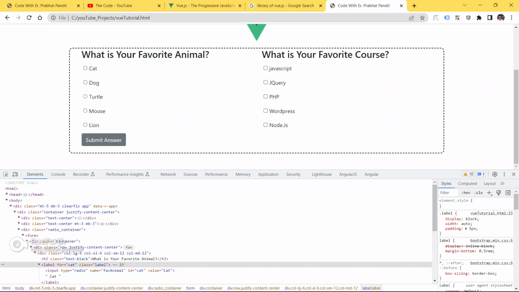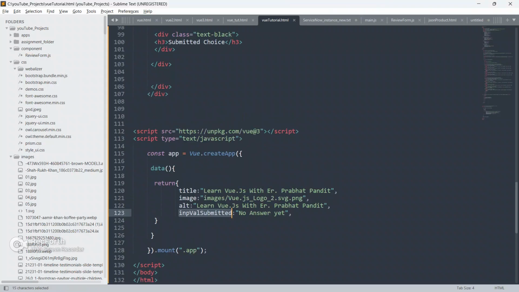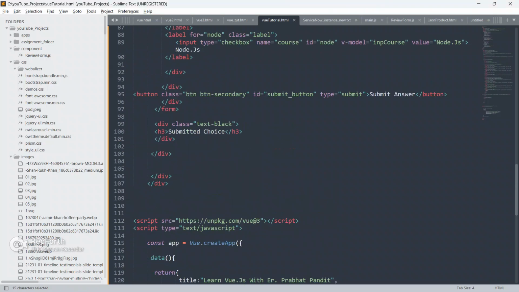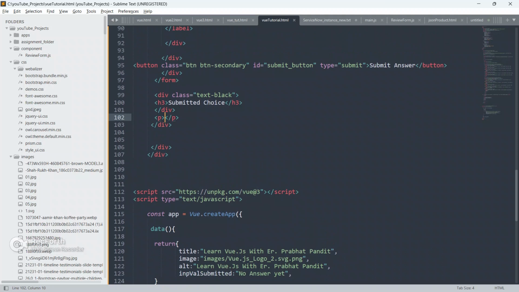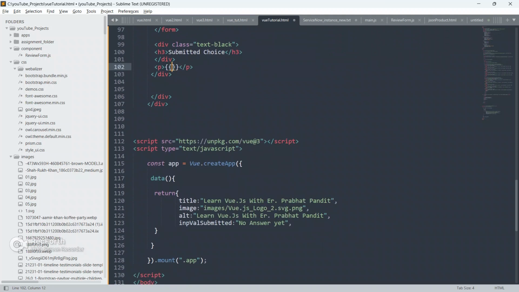Okay, so now as you all know guys, to display this inside our HTML element, inside our page, we have to define a p or span here. And I already told you guys, if you want to evaluate something from view.js, we have to put double curly braces.